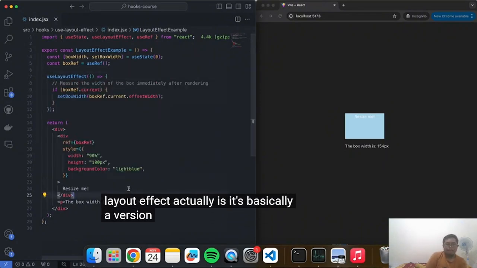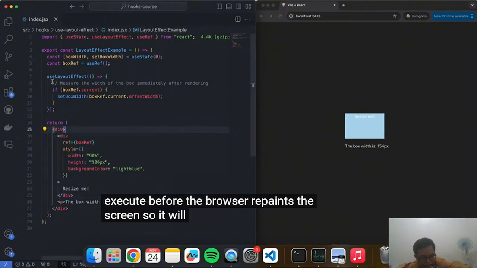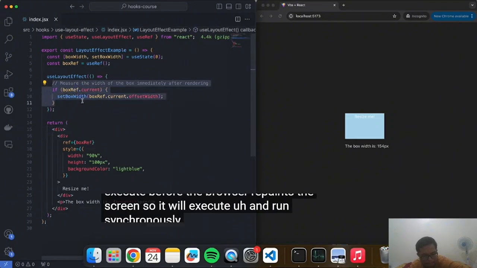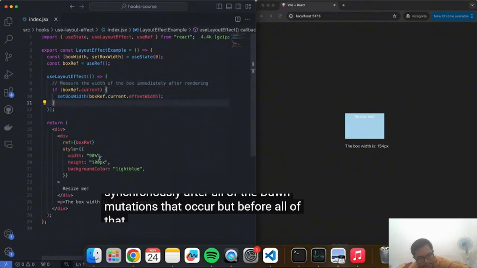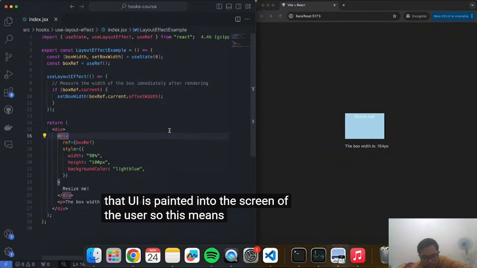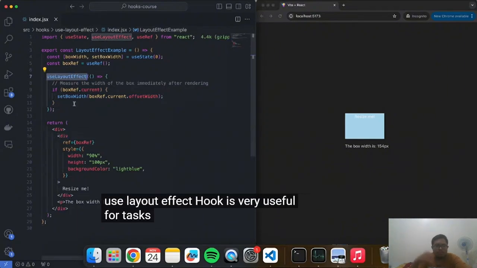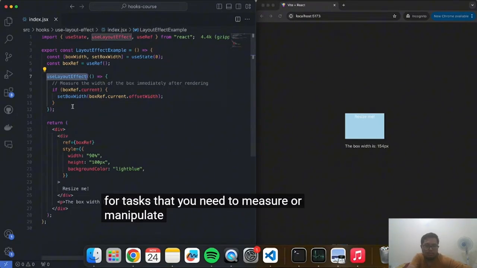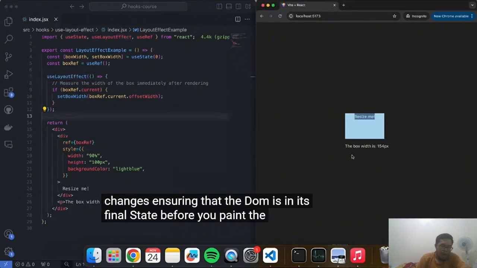It's basically a version of the useEffect that will execute before the browser repaints the screen. So it will execute and run synchronously after all of the DOM mutations that occur, but before all of that UI is painted onto the screen of the user. So this means that this useLayoutEffect hook is very useful for tasks where you need to measure or manipulate the DOM immediately after changes, ensuring that the DOM is in its final state before you paint the screen.